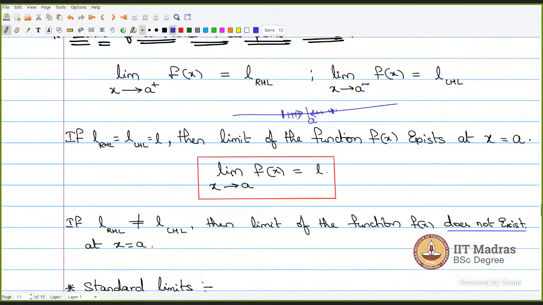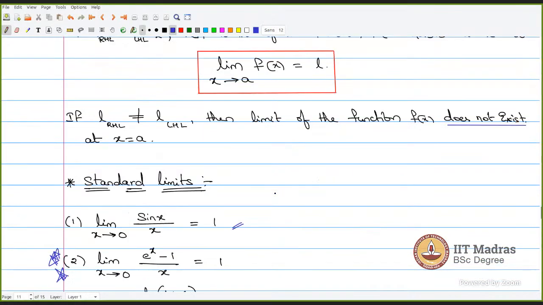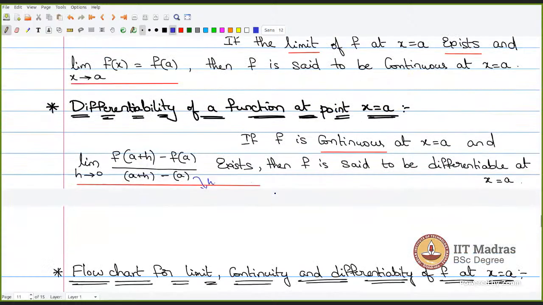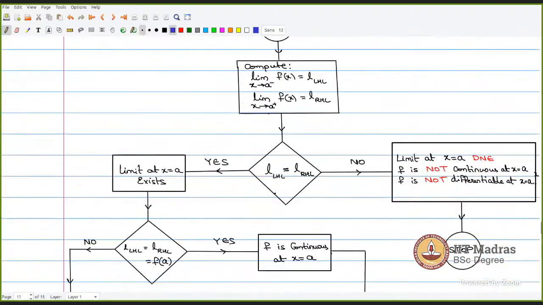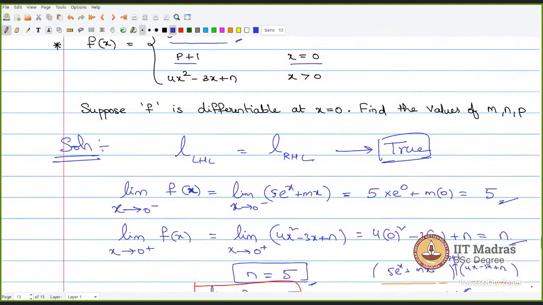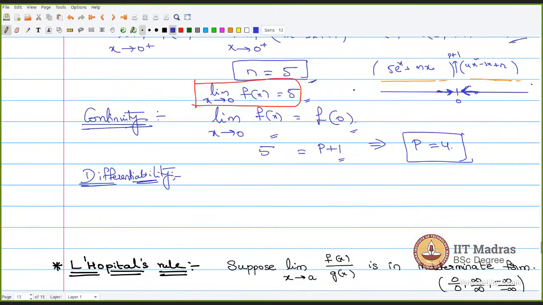But for continuity we are putting 5 by setting x to 0, so are we putting it in the left one or the right one? On putting it in both, we get 5. Sometimes it will not be, then it will not be continuous. But here I said it is differentiable, right? Once I said it is differentiable, it will be continuous. Okay, sir. That is why we equate it to f of 0, and f of 0 is p plus 1. From there we get the value of p.